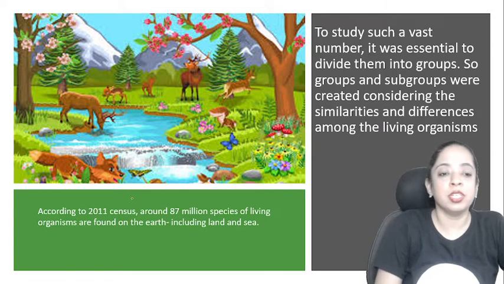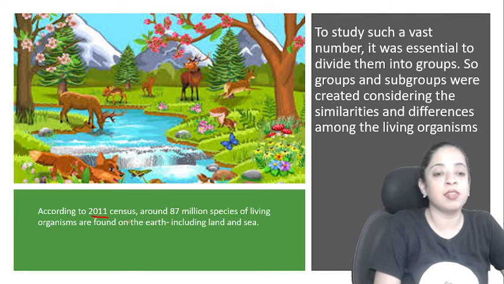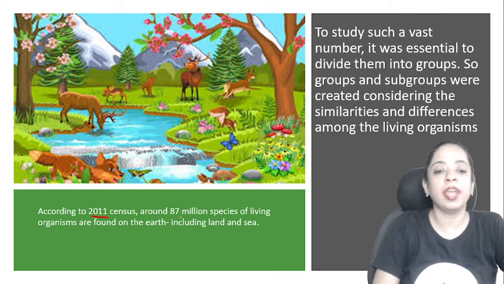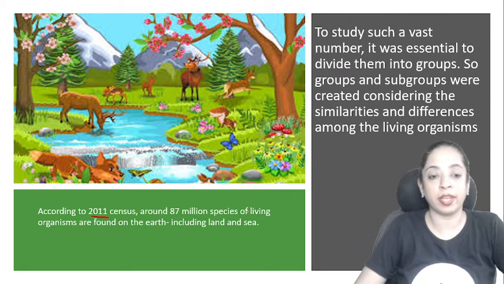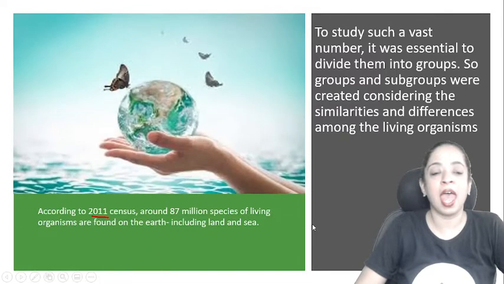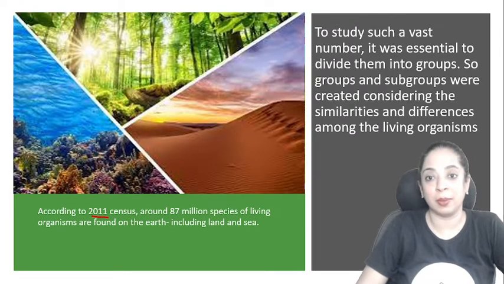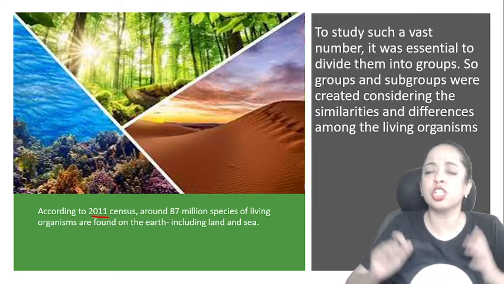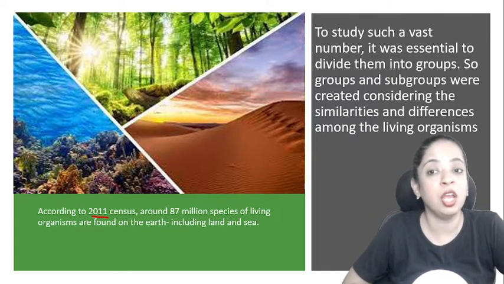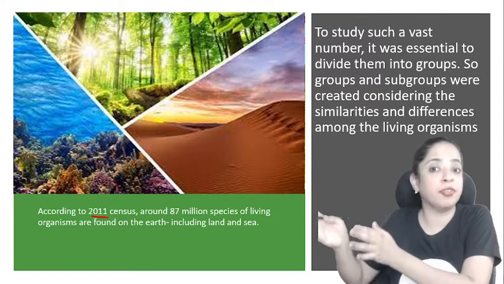So my dear students, according to the 2011 census, around 87 million species of living organisms are found on earth, including land and sea. So to study such a vast number, it was essential to divide them into different groups.